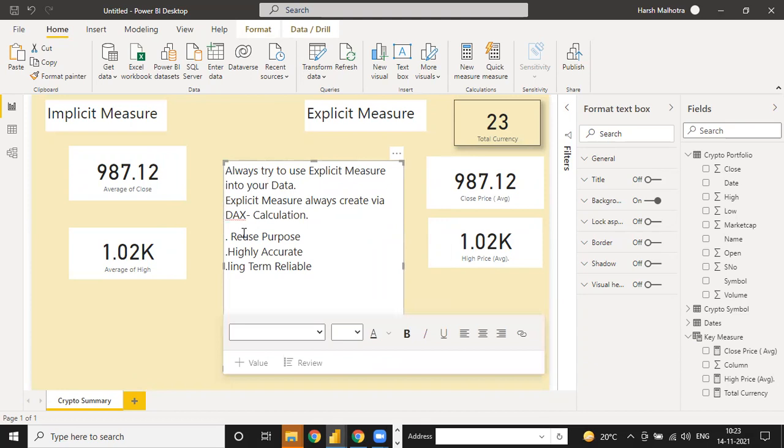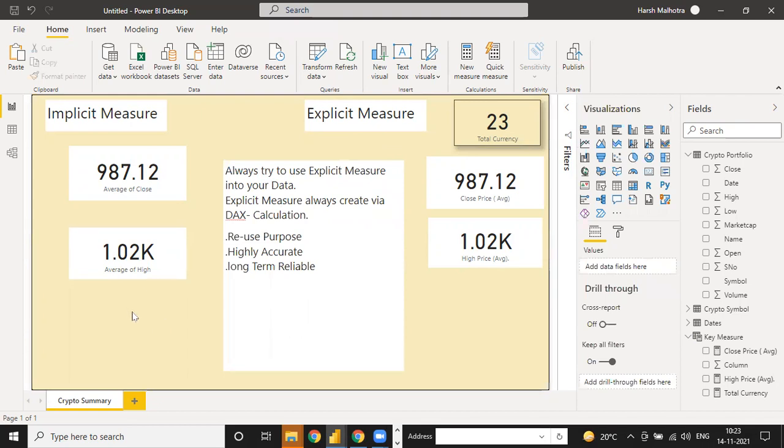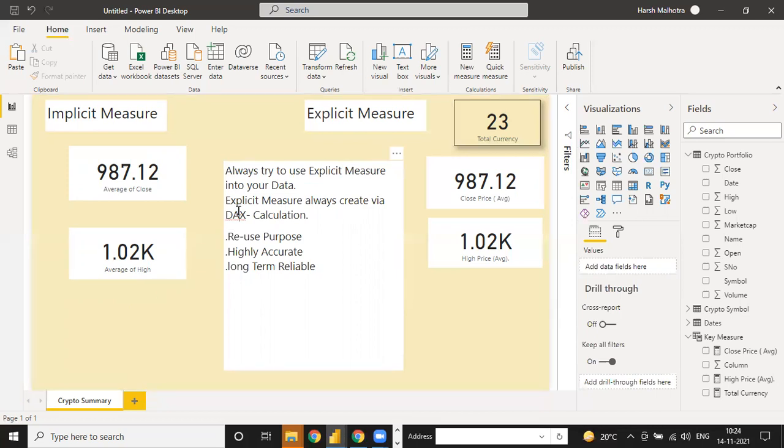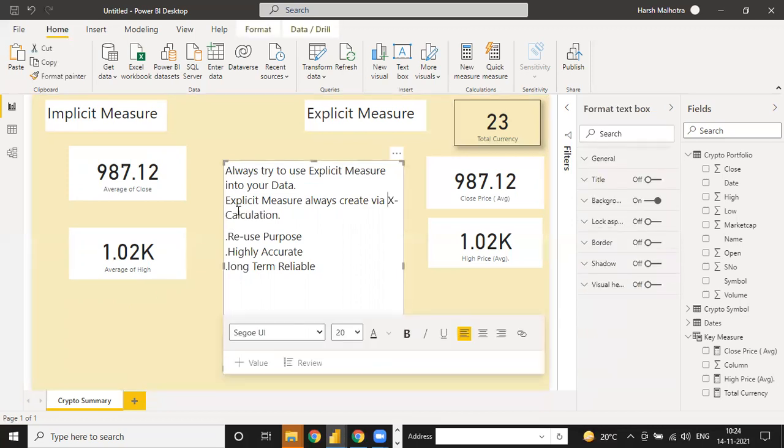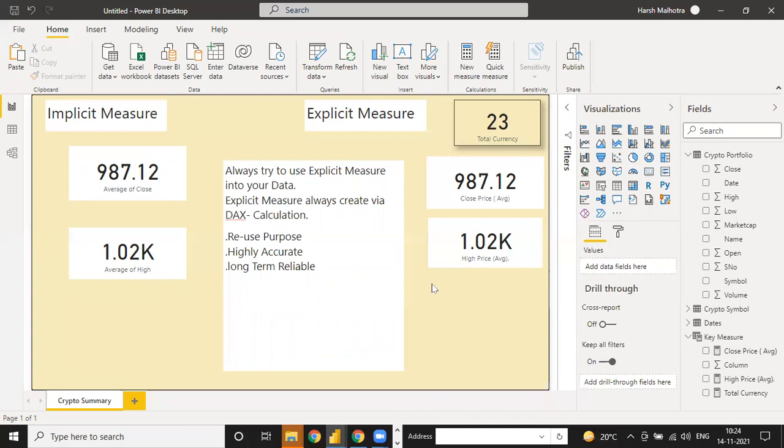Guys, these are the three purposes: explicit is reusable, highly accurate, and long-term reliable. But implicit is not long-term reliable. It is usable, but only for once or twice. Explicit is used multiple times, third time, fourth time, 15 times, even 100 times. And it is reliable for your automation also.